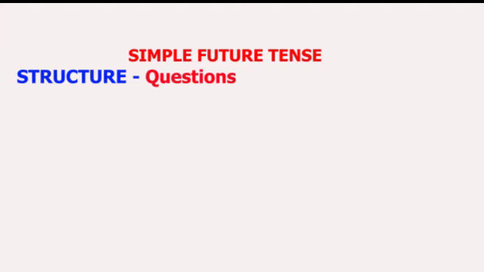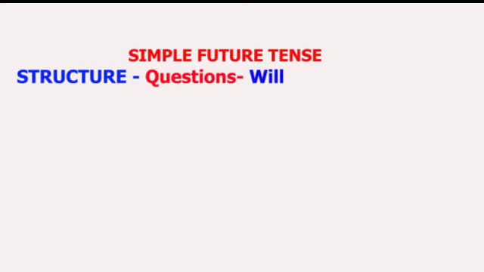Now let us look at how we can form questions by using simple future tense. Also, it is very simple because we have discussed much more complicated tenses than this. If you are going to form a question from simple future tense, what you're going to use is "will." So you put "will" over there, and then you choose the subject to which the sentence is directed, and then the basic verb as usual.